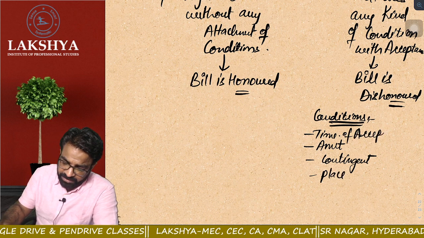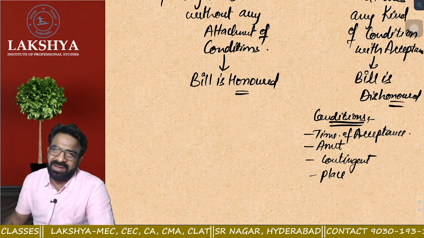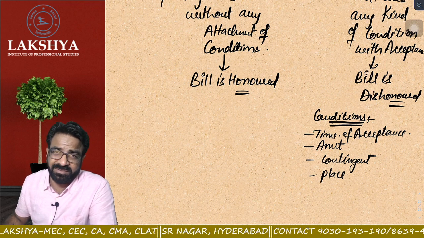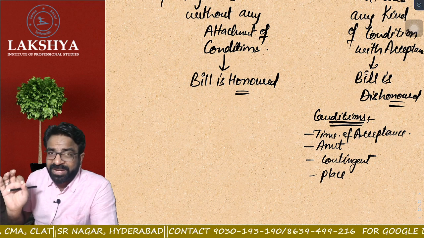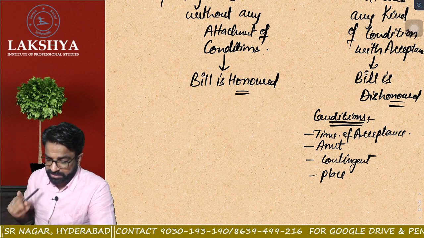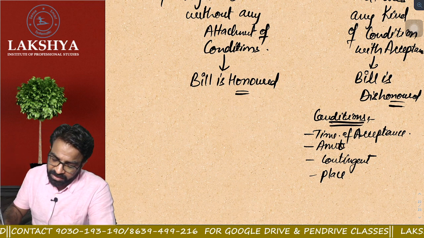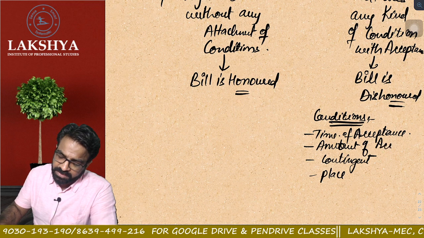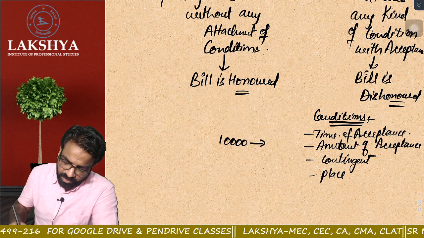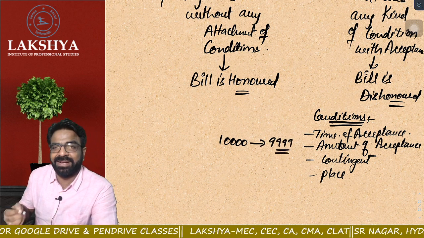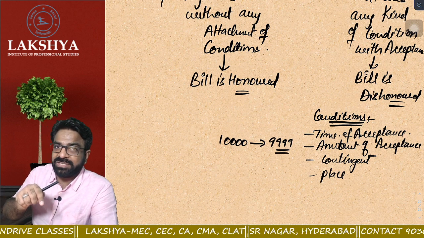First, timing of acceptance. Say for example, I told him that within 36 hours you have to accept my bill. He is saying no, I will take at least 48 hours and 1 minute. Tell me one thing, how many hours are allowed? 48 hours are allowed. 1 minute extra will make the whole bill dishonored. Next, conditions relating to the amount of acceptance. Sir, what do you mean by amount? Suppose the bill was 10,000 rupees. He is saying no, I will accept for 9,999 rupees, I don't have 1 rupee extra. Did he put a counter condition at the time of acceptance or not?